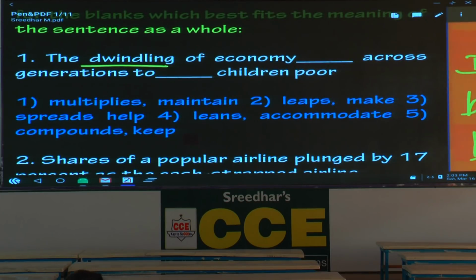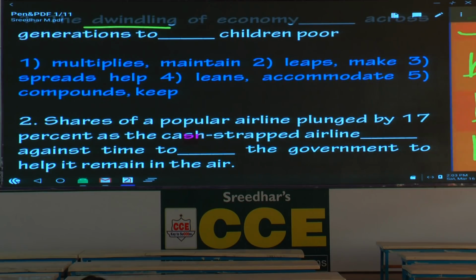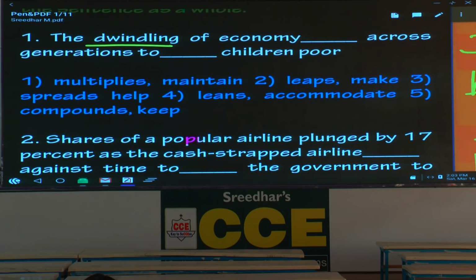So the dwindling of economy multiplies, that option we have rejected. Leaps across generations, this seems right, means jumps across generations to make children poor. Hold that one. What is the third option? Spreads, this is also right. But here the word is negative. Can you say help children poor? Please underline the second word and mark it wrong. Spreads is right, help is not correct.